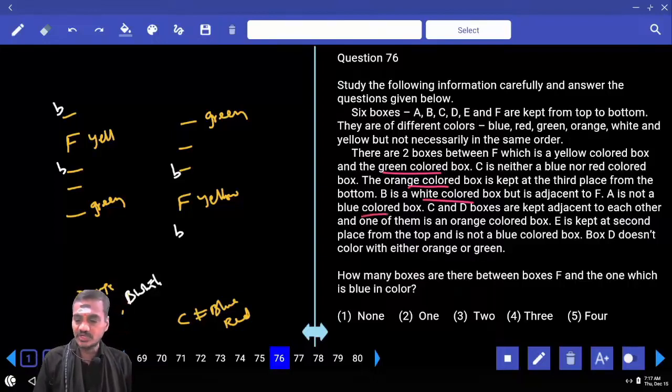A is not blue colored. C and D are kept adjacent to each other, and one of them is an orange colored box. E is kept at the second place from the top and is not a blue color box. D does not color with either orange or green. Then here there are two pieces of information given.